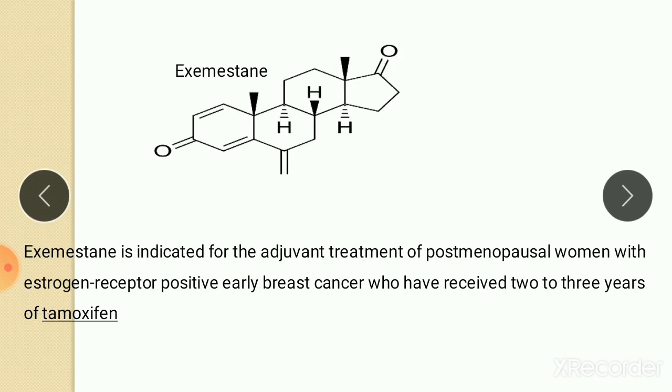The next drug is exemestane. This is the structure of exemestane. It is indicated for the adjuvant treatment of postmenopausal women with estrogen receptor positive early breast cancer who have received 2 to 3 years of tamoxifen. So this drug is also used in breast cancer, mainly for patients who have already used tamoxifen.